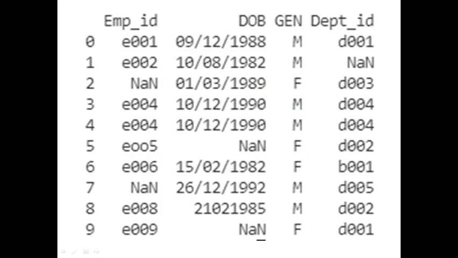Now let's consider this data frame. Now you know how a data frame looks. So here we have columns named EMP ID, DOB, Gen and DEPT ID, right? So with each column we have associated values, right?